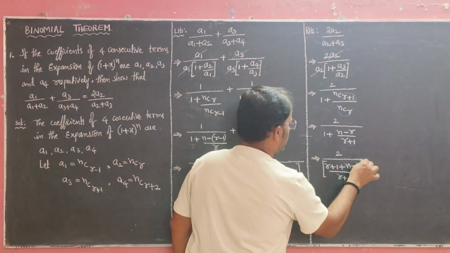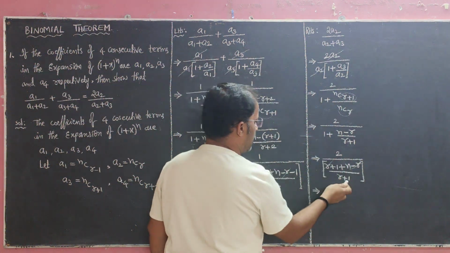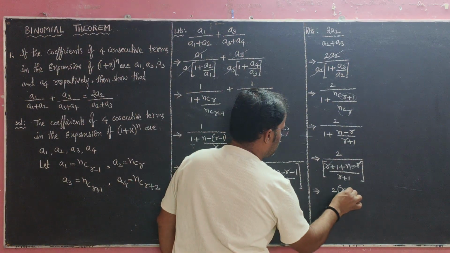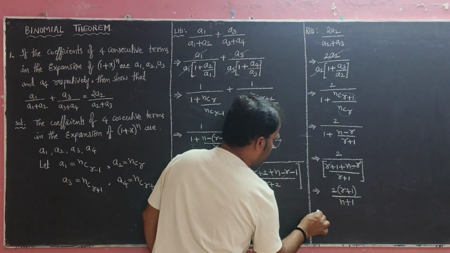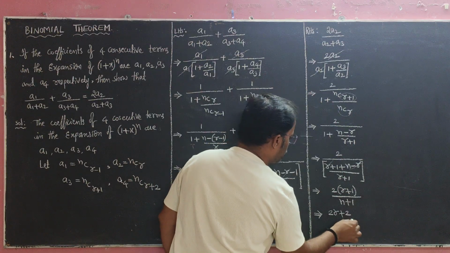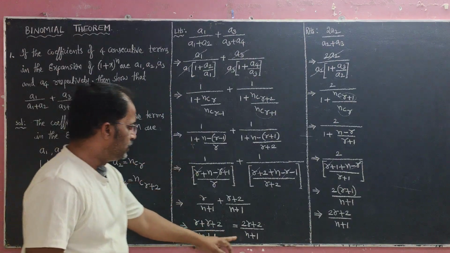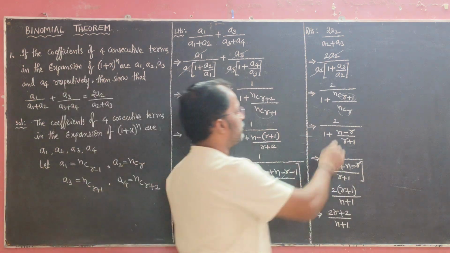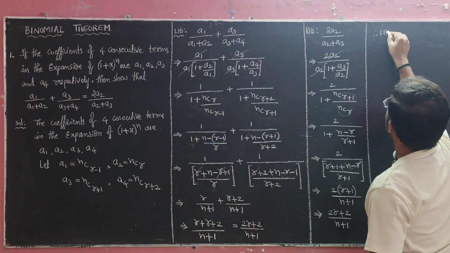Okay, right. Next, plus r minus r cancel. Okay, so the fraction becomes reverse, r plus 1 becomes reciprocal, means r plus 1 into 2, 2 of r plus 1 by n plus 1. Okay, so that implies multiply with 2: 2 into r, 2 into 1, by n plus 1. This is the RHS value. Okay, LHS value is 2r2 plus 1 by n plus 1, RHS value also 2r2 by n plus 1. That implies LHS equals RHS. Therefore, LHS equals RHS.